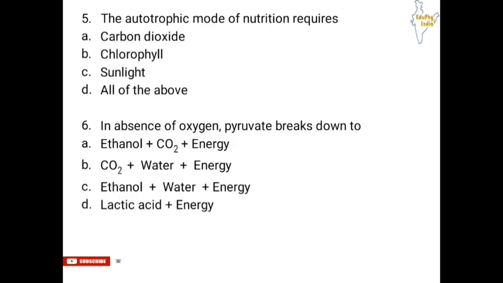Fifth question: the autotrophic mode of nutrition requires A. Carbon dioxide, B. Chlorophyll, C. Sunlight, D. All of the above. Sixth question: in absence of oxygen, pyruvate breaks down to A. Ethanol, carbon dioxide, energy, B. Carbon dioxide, water, energy, C. Ethanol, water, energy, and D. Lactic acid, energy. So please go through all the video lectures for answering these questions, and you can answer the question in the comment box.